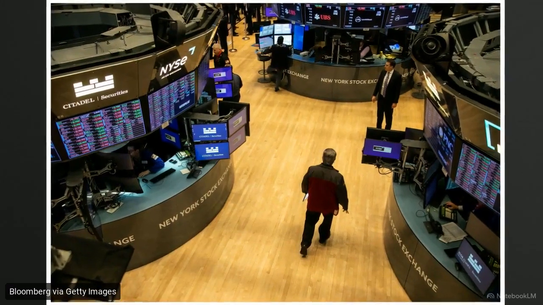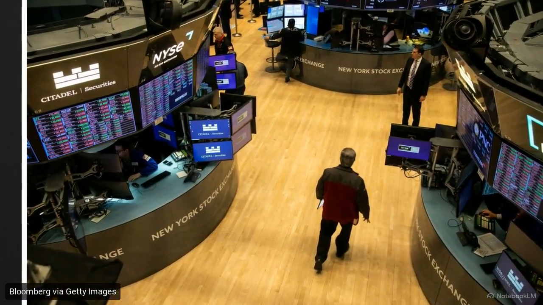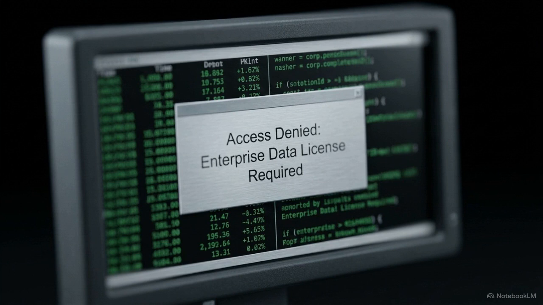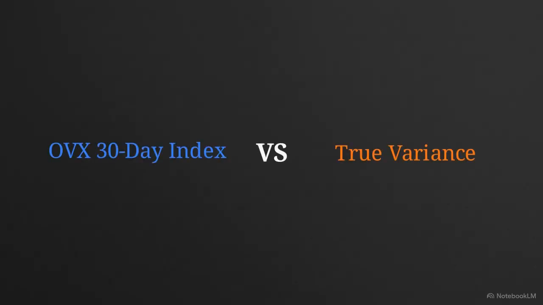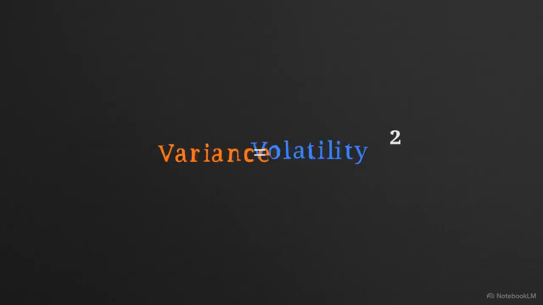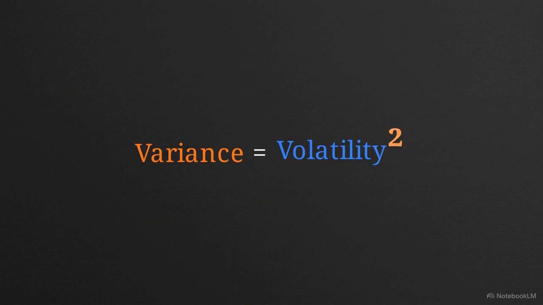This failure to arbitrage the premium is not due to a lack of institutional capital. It survives behind a severe structural data barrier that keeps the edge hidden from most funds. This equation shows the critical difference between the OVX volatility index and true variance. A variance swap pays on volatility squared.